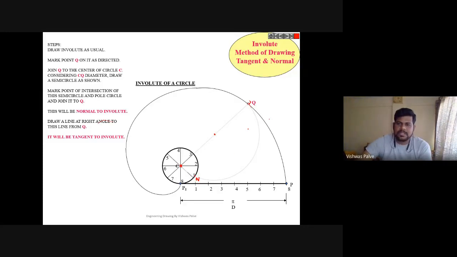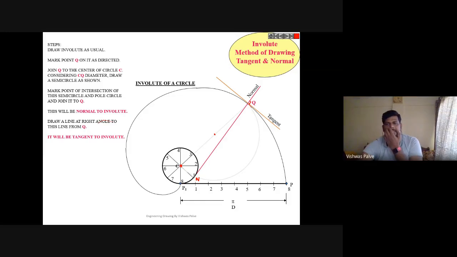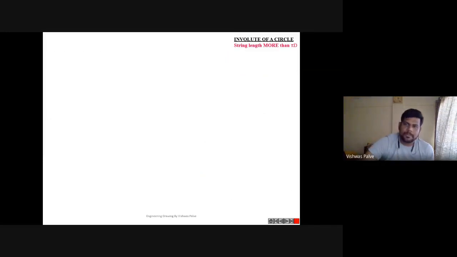You can see that semicircle is going to cut the base circle. So that point you name it as N. Draw a line connecting N and Q that will represent our normal. Draw a perpendicular to that, which will represent the tangent. So this is the procedure to draw tangent and normal for a circle.